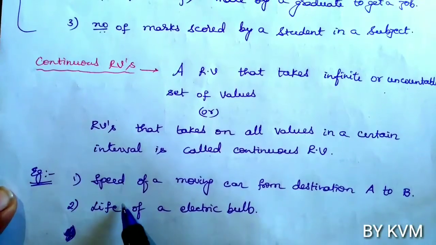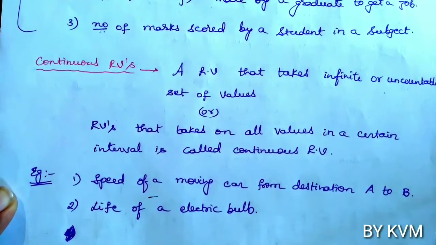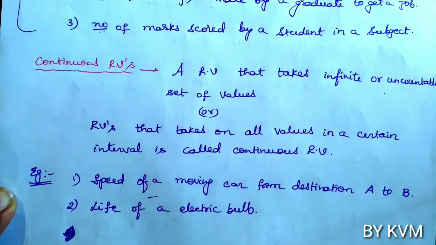For example, the speed of a moving car from destination A to destination B. If the car moves from destination A to destination B, it takes an infinite set of values. If you observe the speedometer, the speed of the car will fluctuate each second.